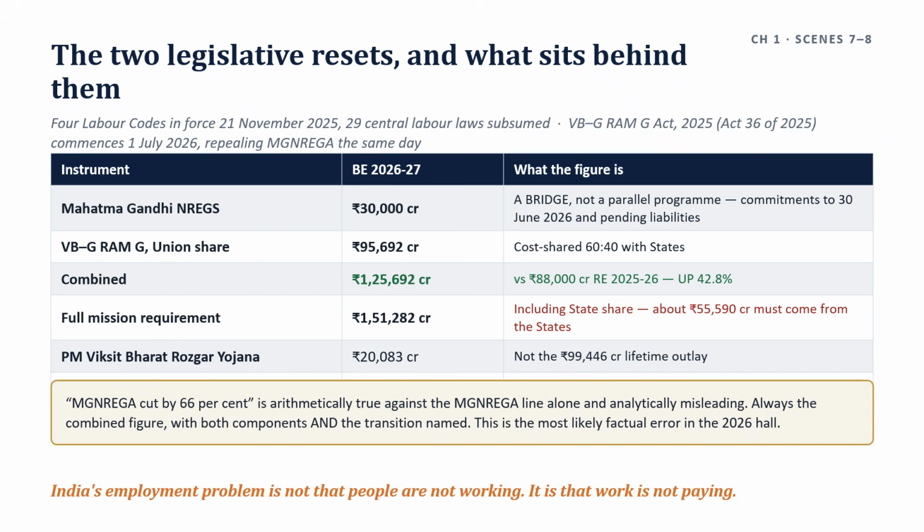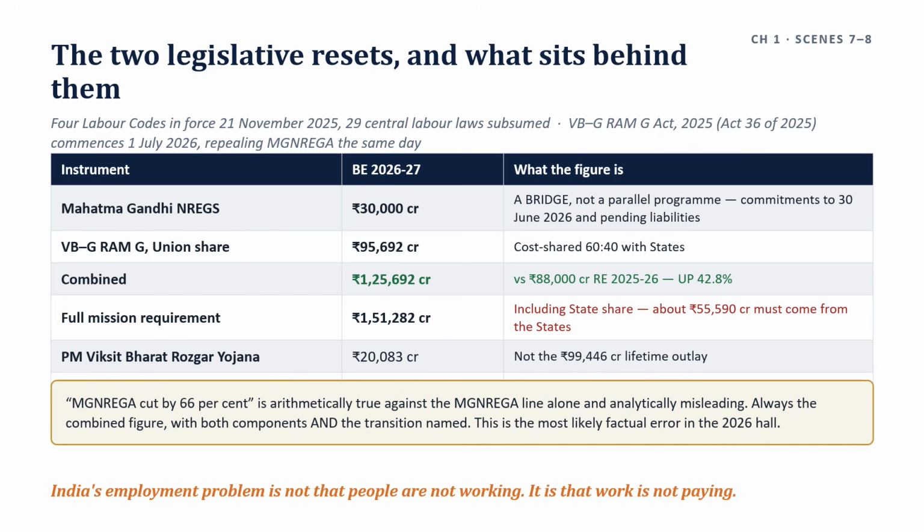And next one, the Code on Social Security 2020. The first statutory recognition of gig and platform workers. Then moving to the next code, that is the Occupational Safety, Health and Working Conditions Code 2020. So mandatory appointment letters come under this code.